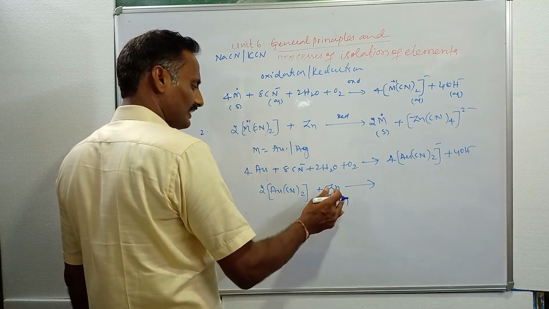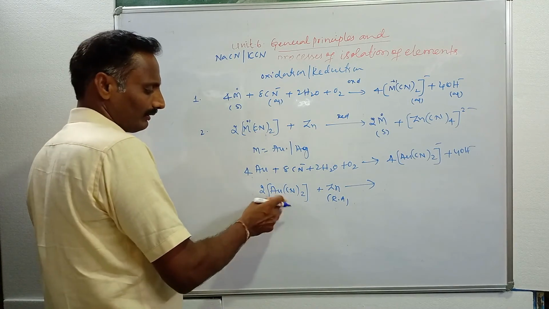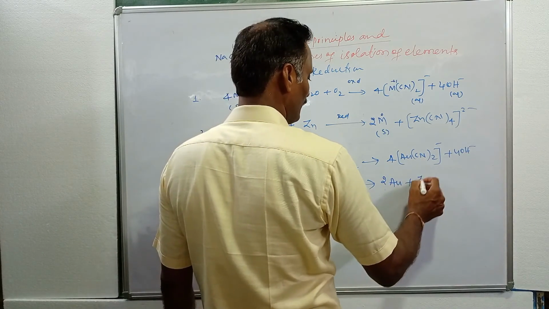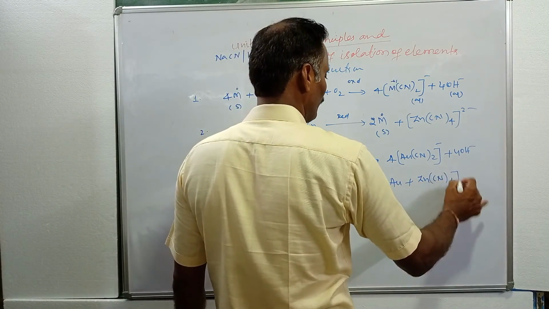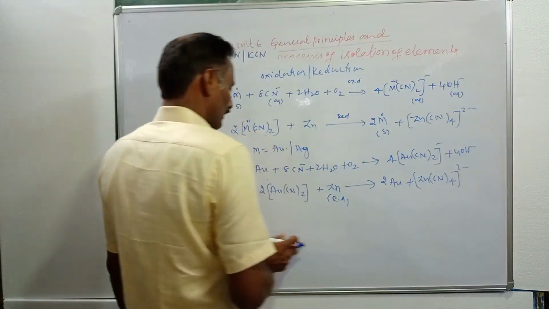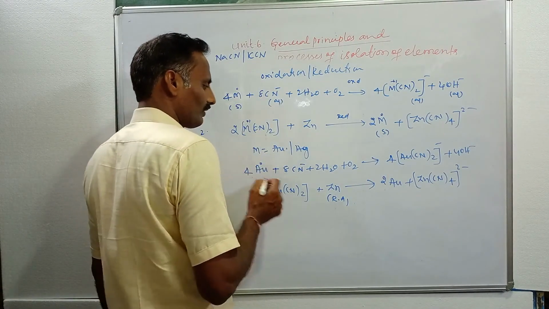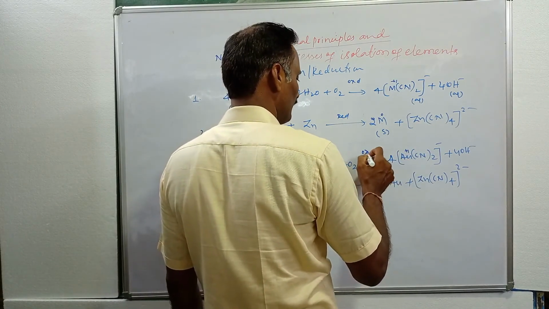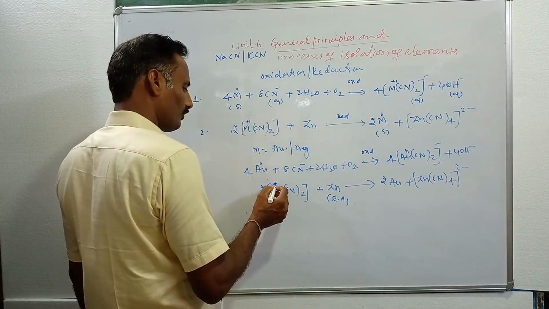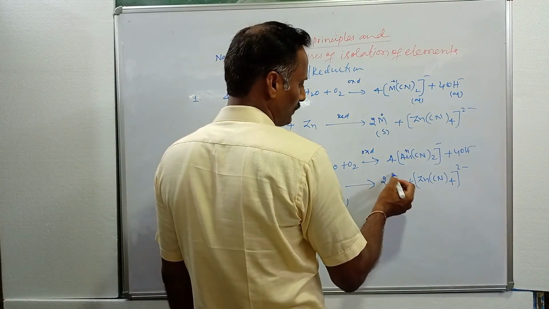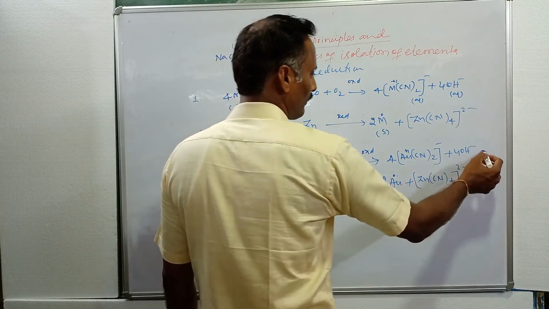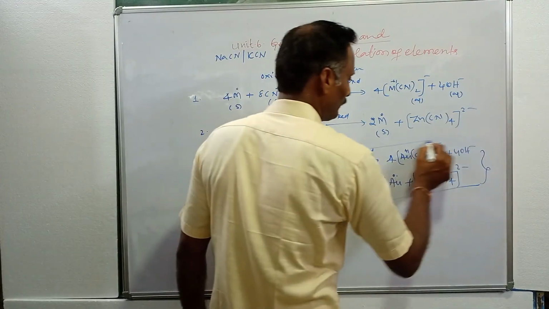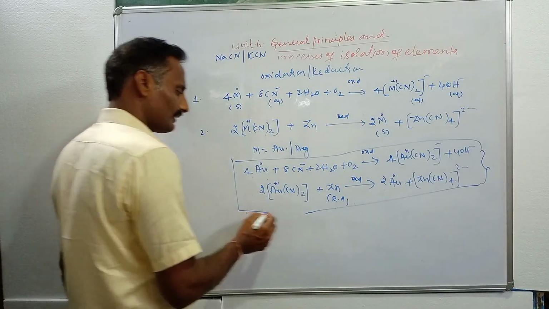A reducing agent is one which undergoes oxidation. Then you will get 2 Au, and also Zn(CN)4 2 minus. Here the oxidation state of gold is 0, and here the oxidation state of gold is +1. An increase in oxidation number is called oxidation. Here the oxidation state of gold goes from +1 to 0, which is called reduction. This is called the oxidation reduction method to obtain gold and silver. This is for gold, and similarly you can apply it in the case of silver.